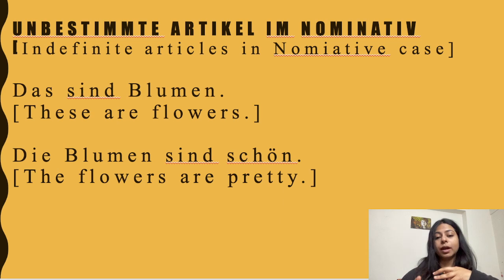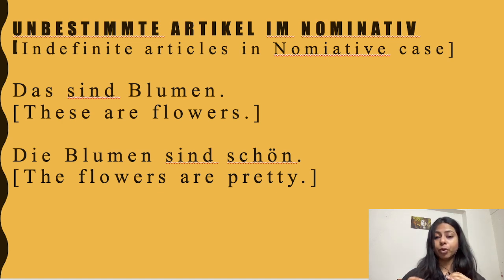Now let's look at the cases where we have plural. Okay, das sind Blumen, these are flowers. Die Blumen sind schön, the flowers are pretty. Now since Blumen is plural, you can't use ein or eine. Okay, this is very important to remember that in the case of plural, there is no unbestimmter Artikel.